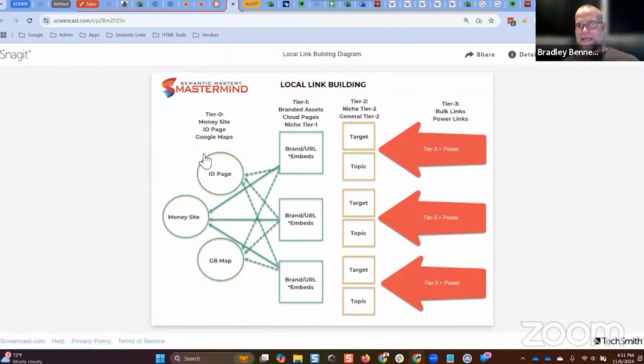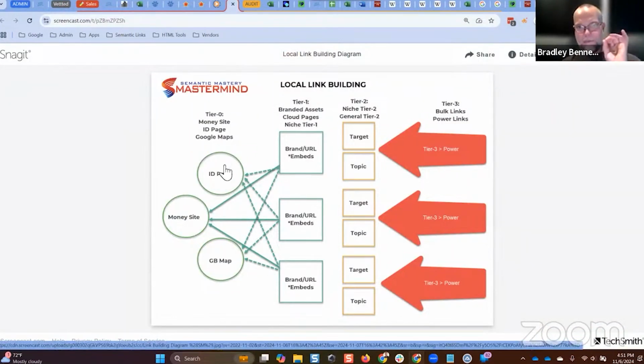Do you understand? The ID page is now the reference point for all of those page URLs that have accurate information published about that specific branded location. And you reference all of those page URLs, every one of them that you can find that is indexed in Google that has accurate information published about the business. You reference them in the ID page.